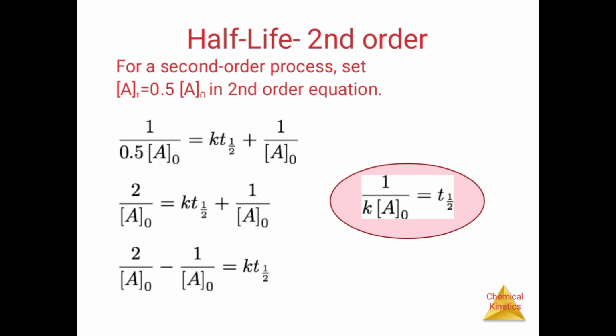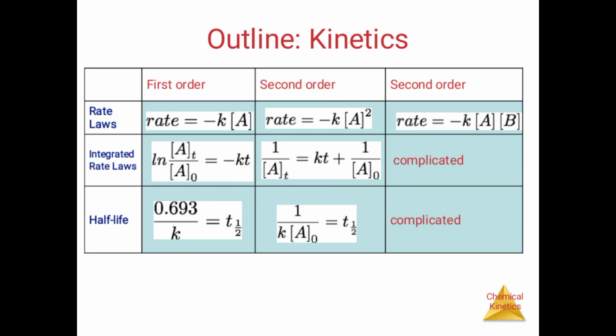For second order reactions, the half-life is 1 over k times the initial concentration of A. This difference shows the different kinetics of reactions. For second order reactions, the rate law, integrated law, and half-life periods are different and needed for this kinetics.